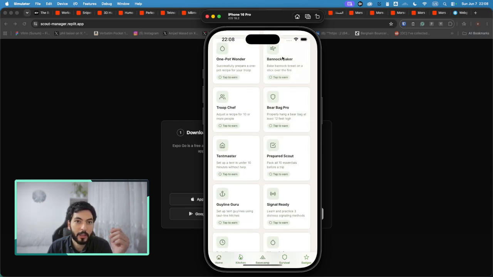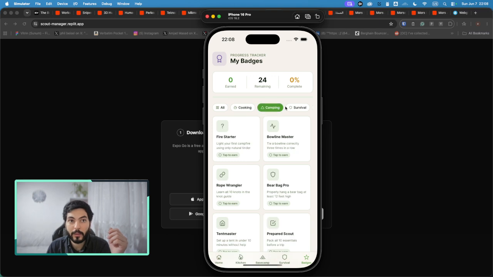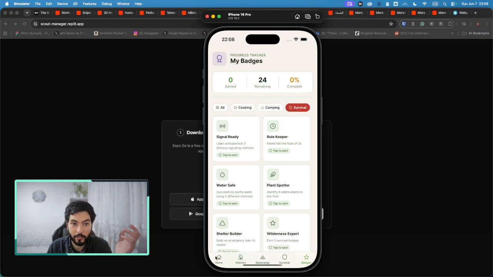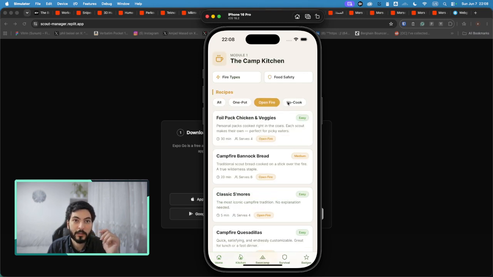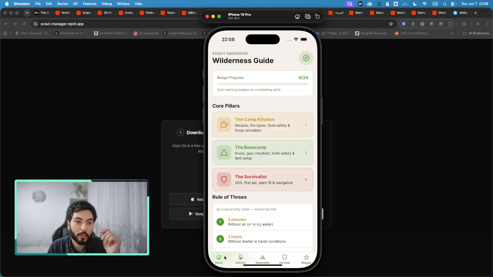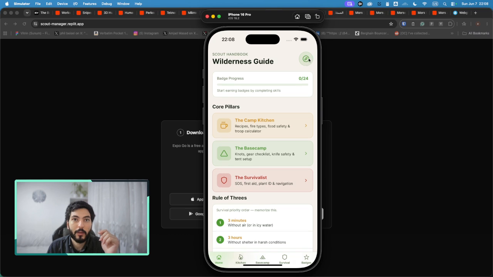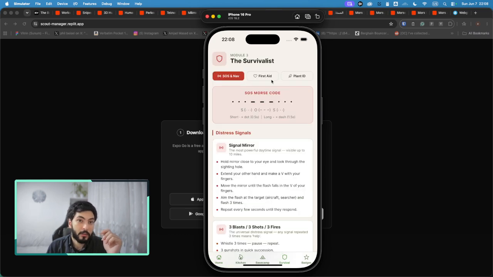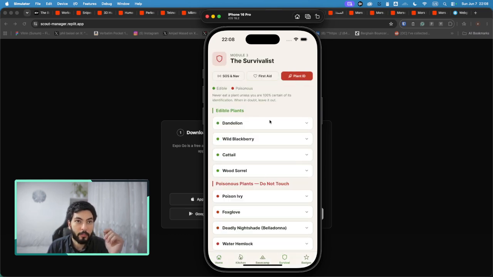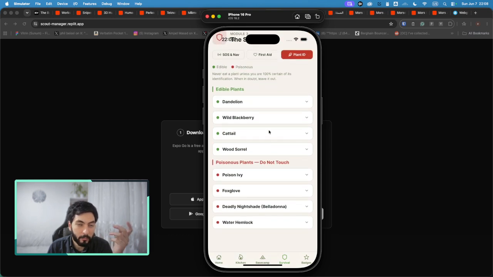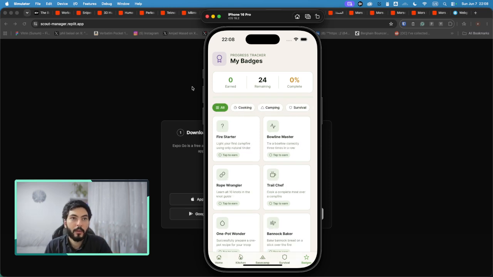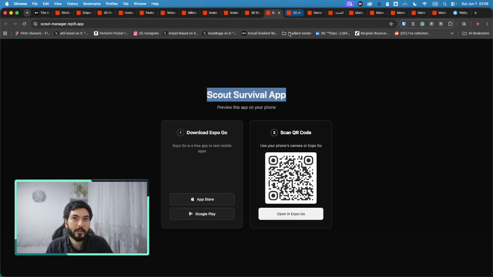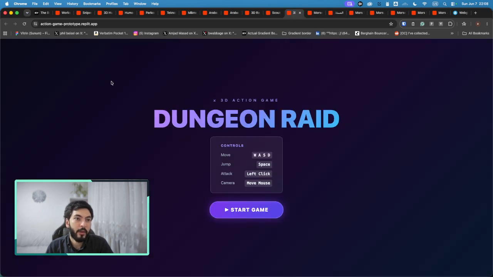So which is super nice, to think about something that they can use in their real life and in their programs in the scouts. So here it is, which is super cool. It's a basic app, but if they can use it in the scouts and if it's helpful for them, then it's super awesome. By using it in the scouts, I mean as the scout himself who made the app. Yeah, here is the scout survival app. Then we can go and continue.